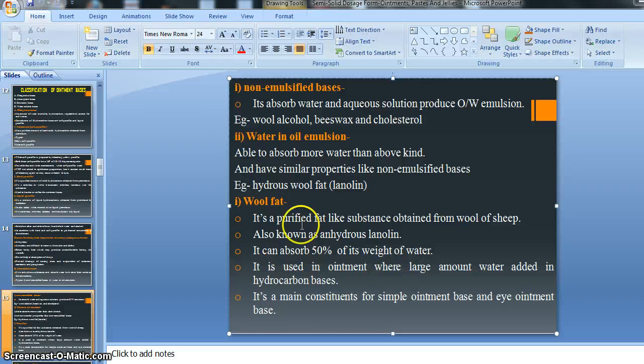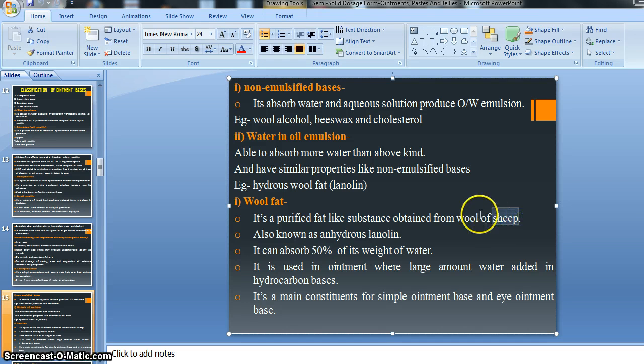So wool fat is a purified fat-like substance obtained from the wool of sheep, right? It is a purified fat, meaning some purification is to be done with the wool fat. Sheep is an animal, right?